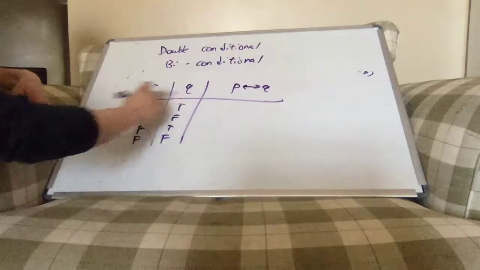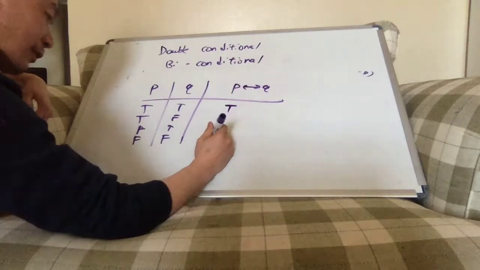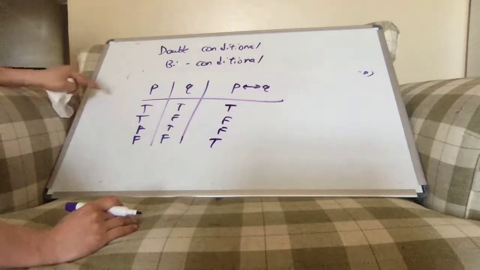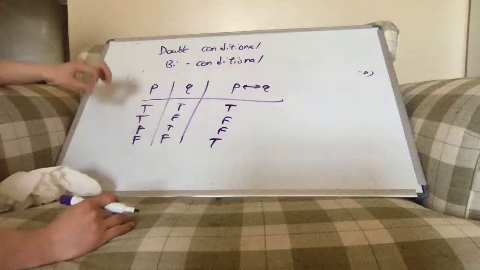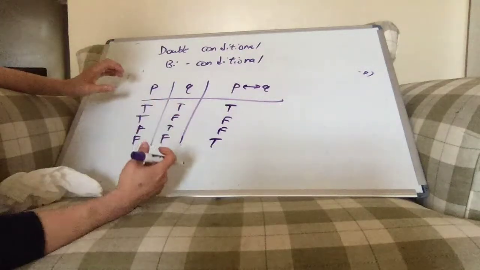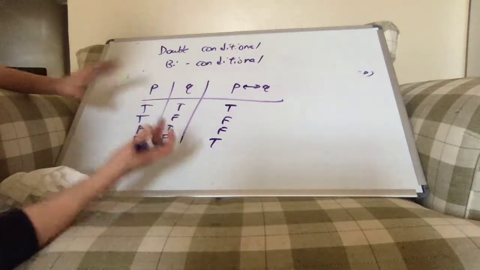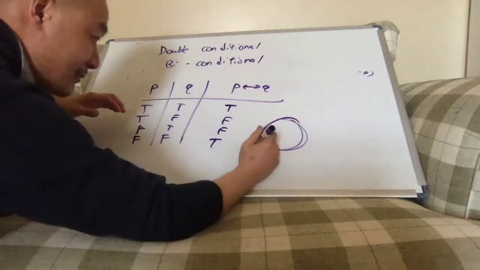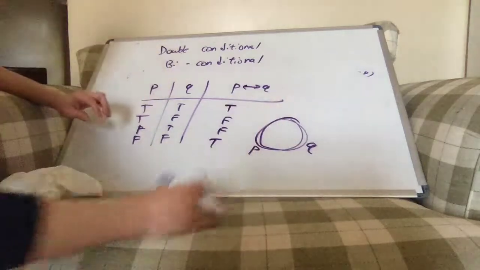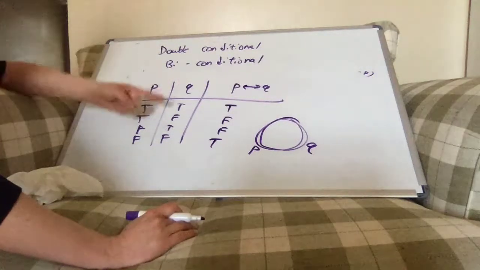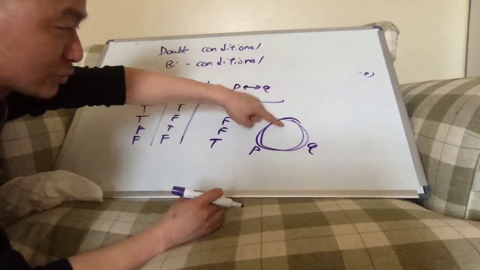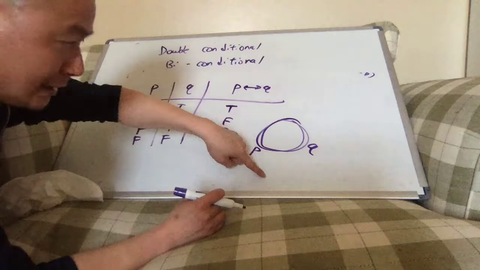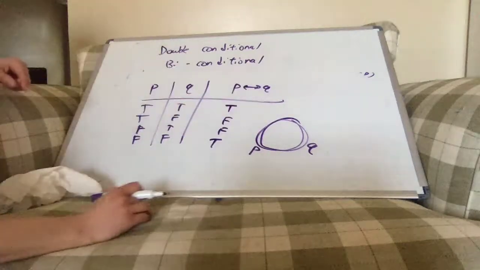And the biconditional says, well, when they're both true, it's true. When they're both false, it's true. Otherwise, it's false. And the way to visualize this is, well, P lives inside of Q, and Q lives inside of P. So in order for that to hold, they really have to be the same circle here, right? P and Q are actually the same thing. Whenever P is true, Q is also true, and whenever P is false, Q is also false. You can't live inside of one and not inside the other.